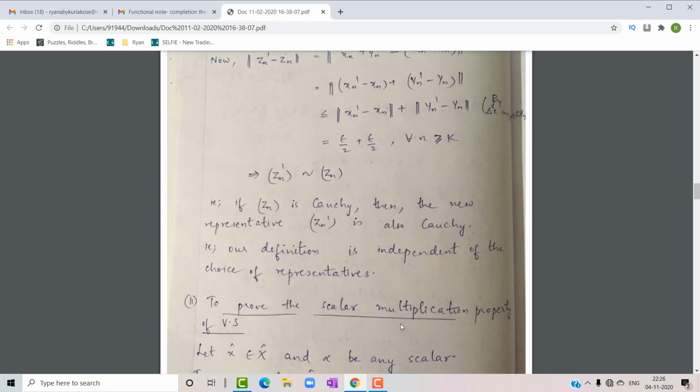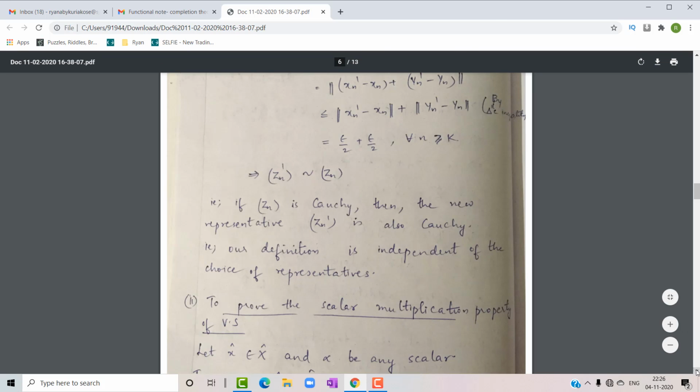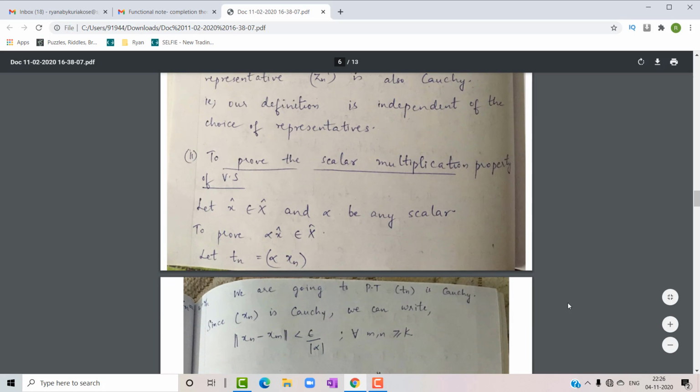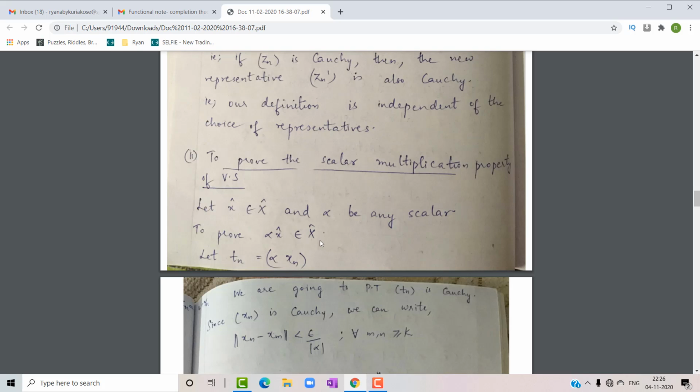Next we are going to prove the scalar multiplication property of a vector space. That is, if x cap belongs to capital X cap and alpha is any scalar, then we have to prove that the product alpha into x cap also belongs to capital X cap, for us to prove that the scalar multiplication property also holds for this space. So let's take the sequence alpha into xn as tn. We are going to prove that sequence tn is Cauchy.